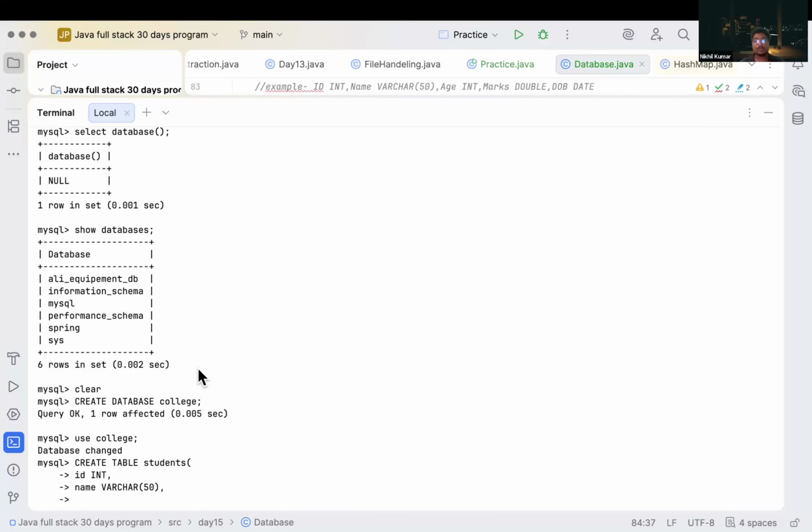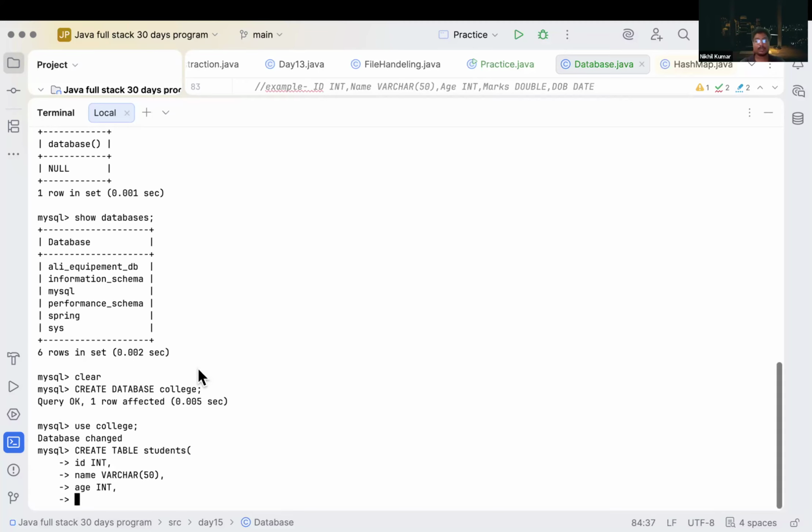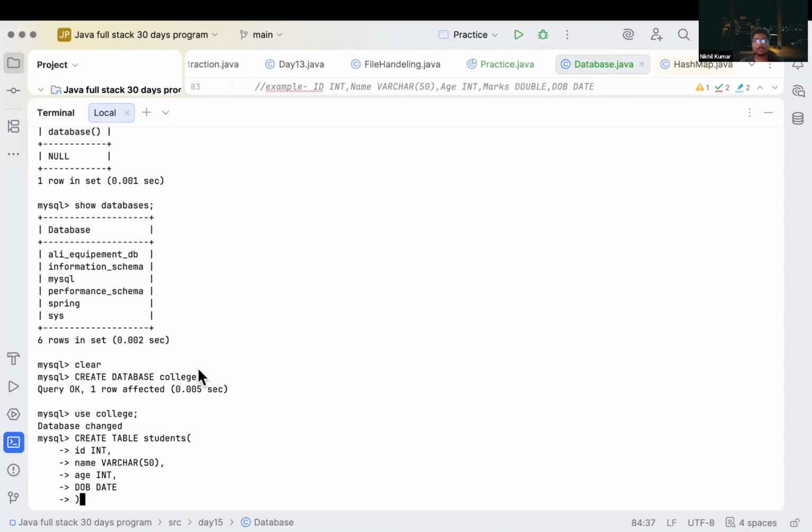And after that what we have to provide: age int, and DOB date. Right? We can write it like this. After that we have to close this bracket and provide the semicolon here. We will write a semicolon to end our statement. We have written the create table students, and we have started our bracket here.